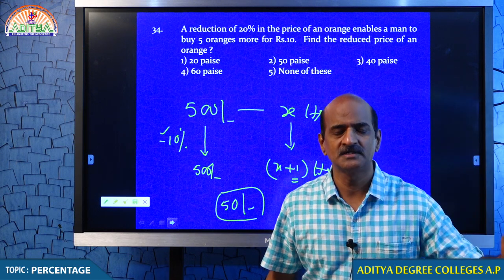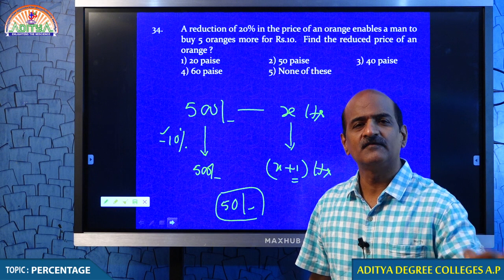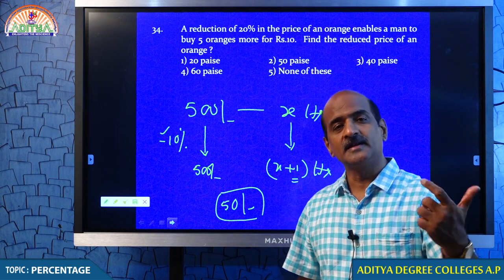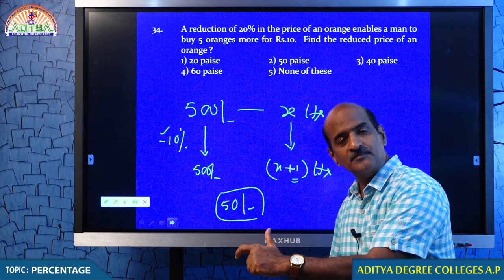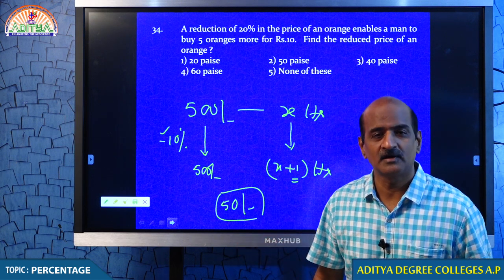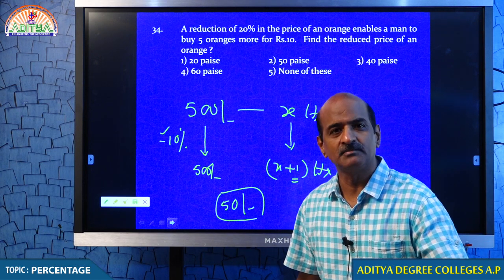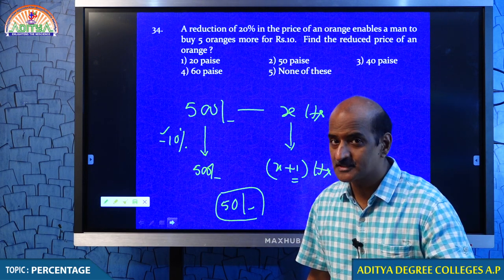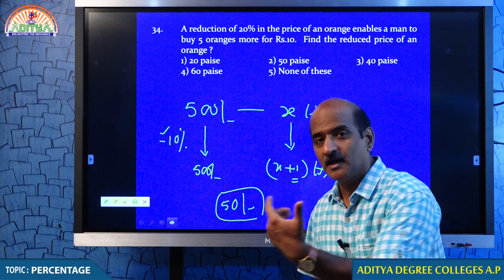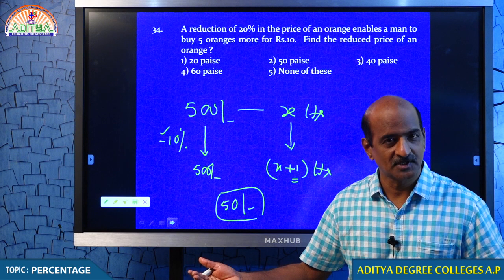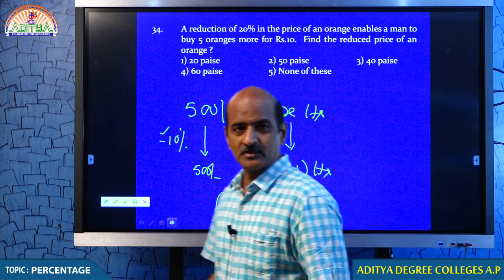What is 10% of 500? 50 rupees. Therefore, either I can get that 1 liter more, or if I don't want that 1 liter more, the dealer is ready to give me 50 rupees change. You understand, my dear students? So, either 1 liter or 50 rupees, that is my choice. You understand that? Should I give you one more example?